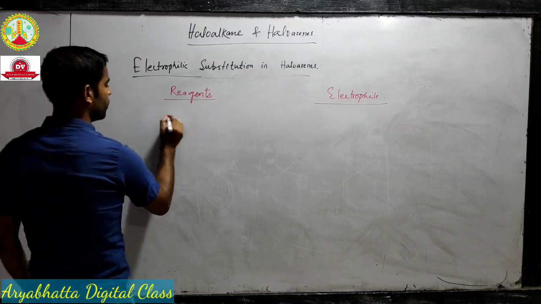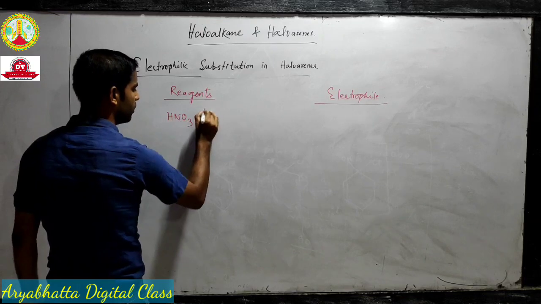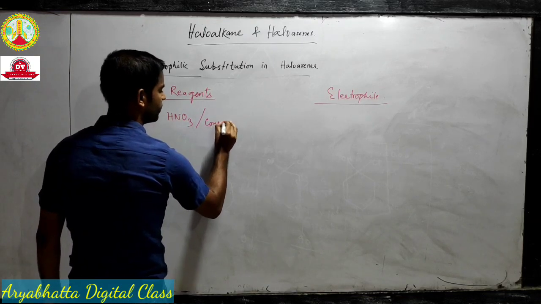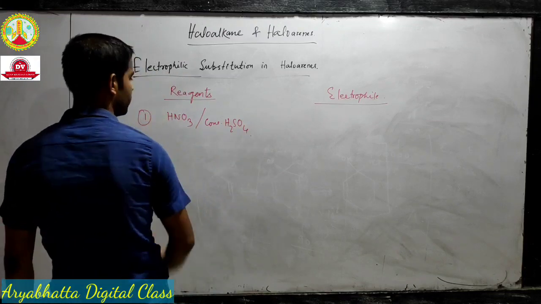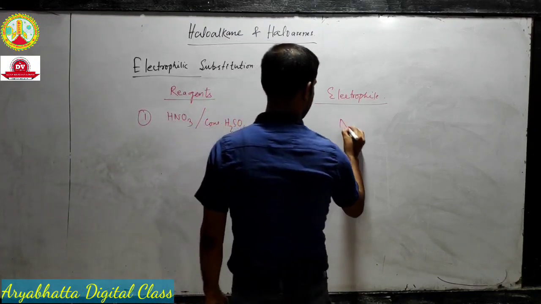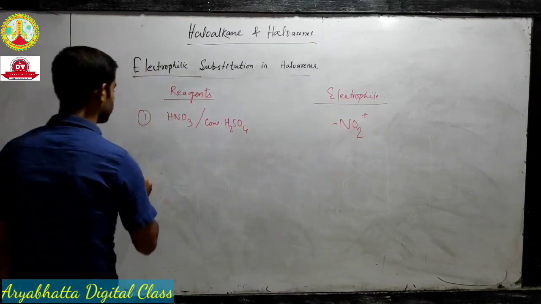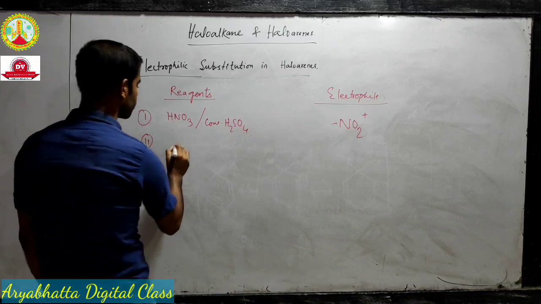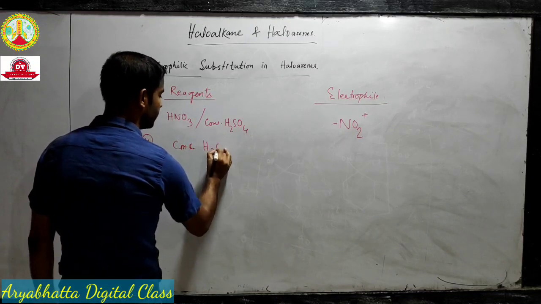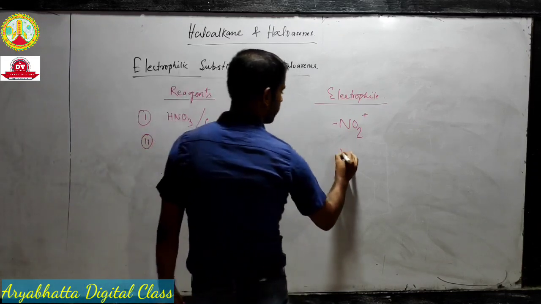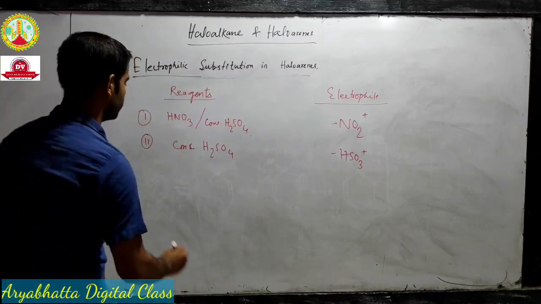Okay, so if the reagent is HNO3 in presence of concentrated sulfuric acid, this is the first reagent. The electrophile is NO2 positive. Second, concentrated sulfuric acid itself, then the electrophile is HSO3 positive.